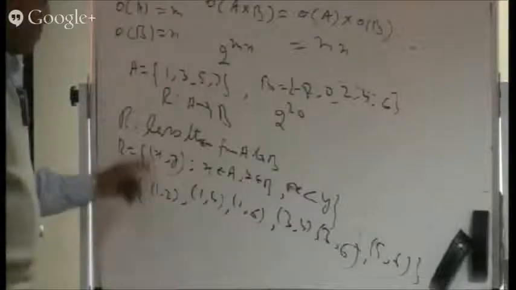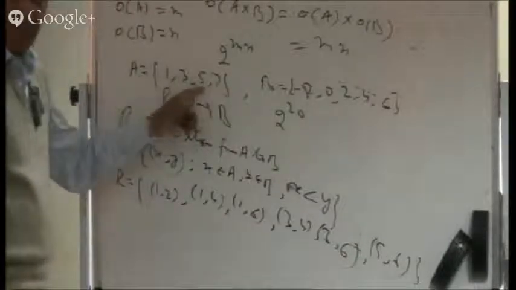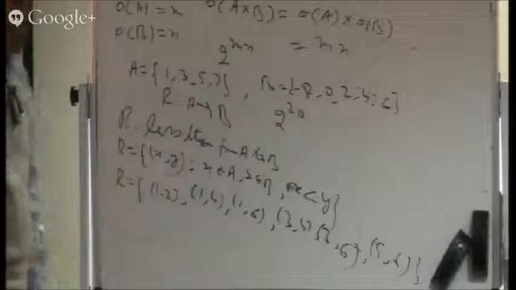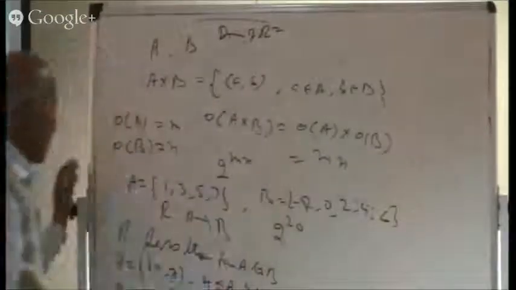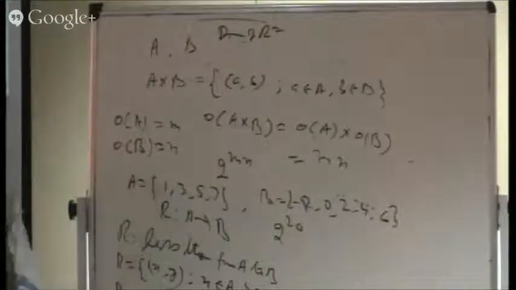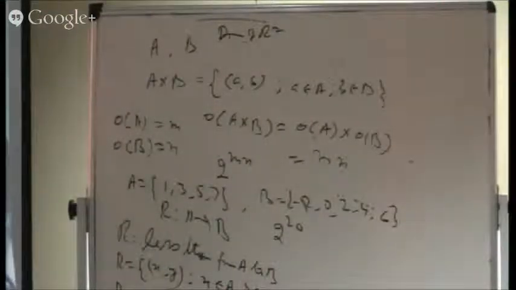Domain of a relation: only those elements which are connected to certain elements. So what is the domain of R? As far as domain is concerned, the domain of R will, of course, come from A itself. Domain will come from A.